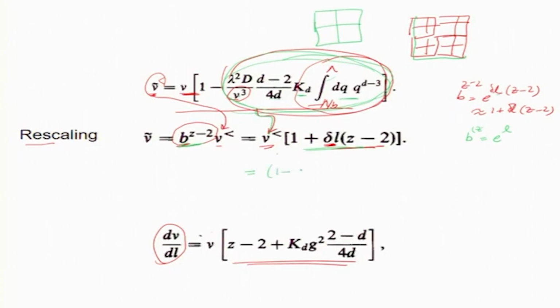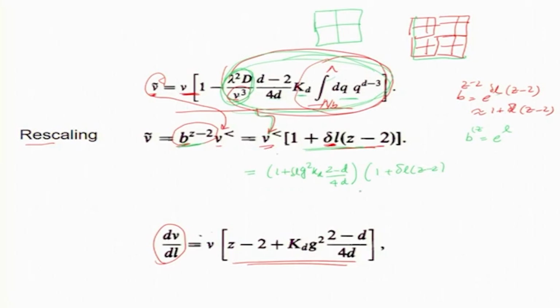So, this term is 1 minus, in fact this is called g squared. Okay. This is called g squared kd, and this integral. Okay. This integral is basically 2 minus d by 4d, and by the way the dl will come here, since there is a thickness, and thickness is dl, and there is a delta L here. Okay. And this part is plus, by some calculation, and this part is 1 plus delta L z minus 2.